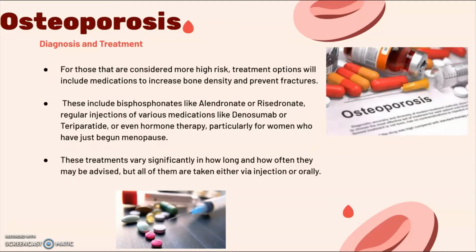For older women, particularly those who have just begun menopause, they may also be prescribed different hormone treatments. And these treatments work by increasing the bone density and bone production, but it doesn't stop the osteoclasts. It just gives the osteoblasts a boost, which still has the same effect of minimizing fractures, although it may be less likely to minimize non-spinal fractures.